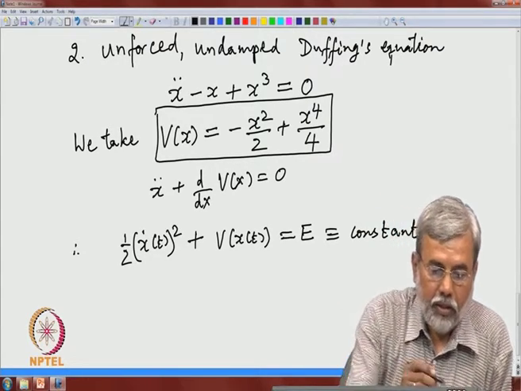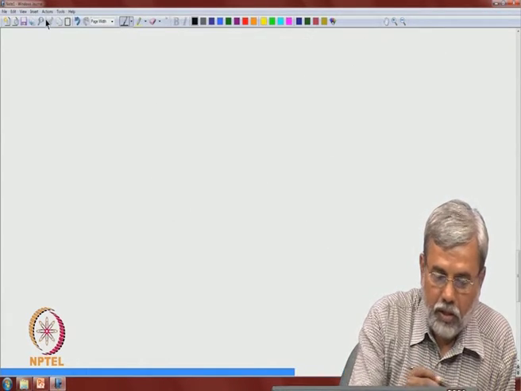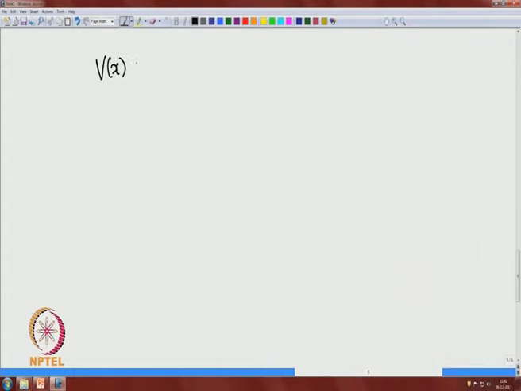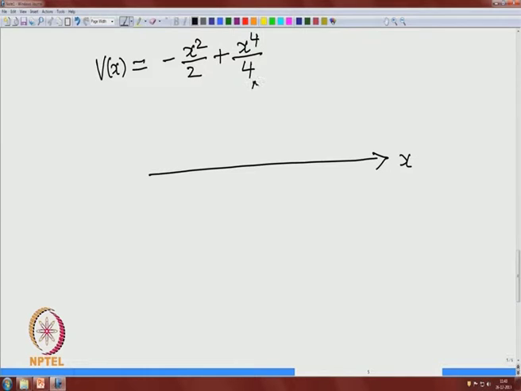Here V of x is minus x square by 2 plus x 4 by 4. This is symmetric in x, V of x is equal to V of minus x. I am showing this more in the next picture.